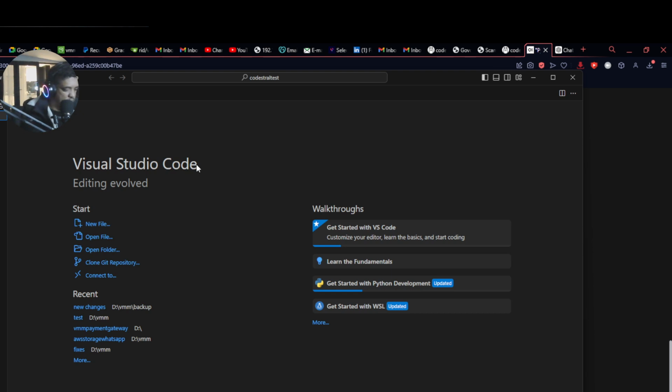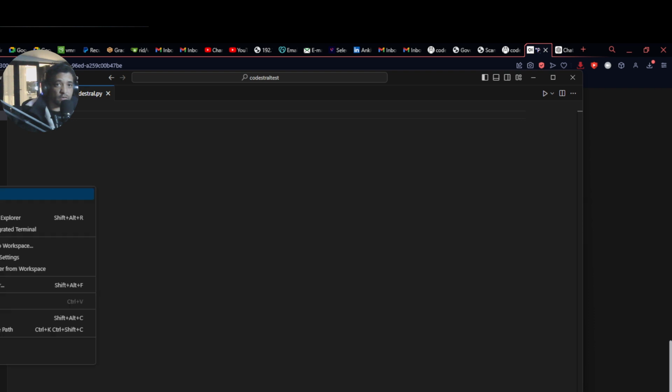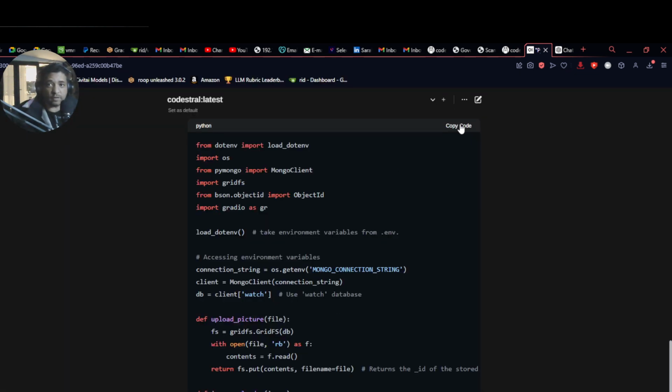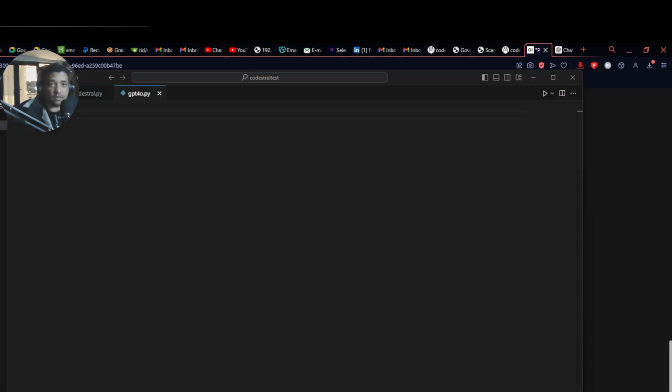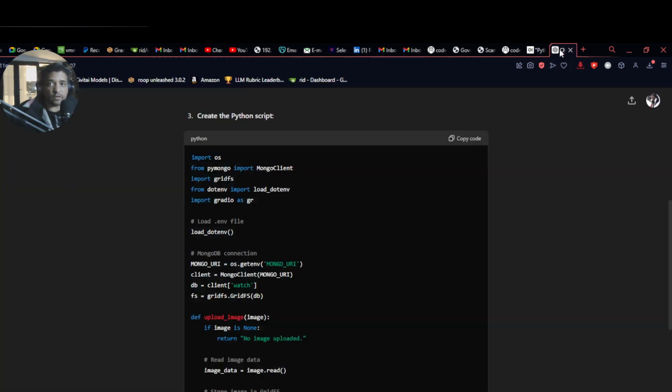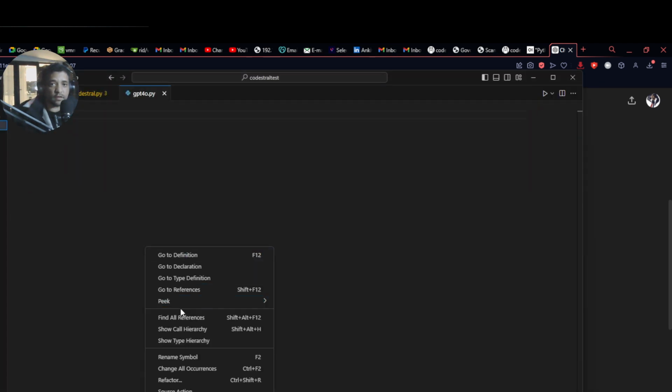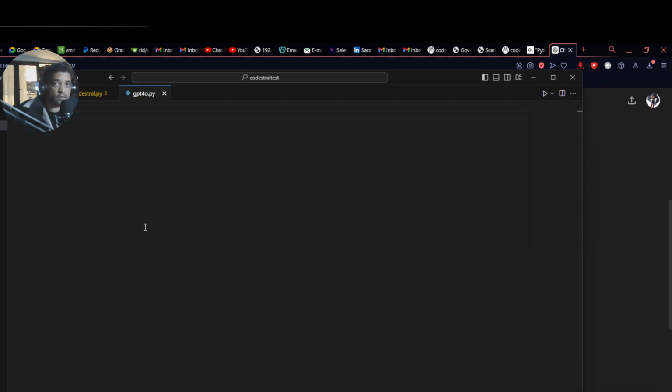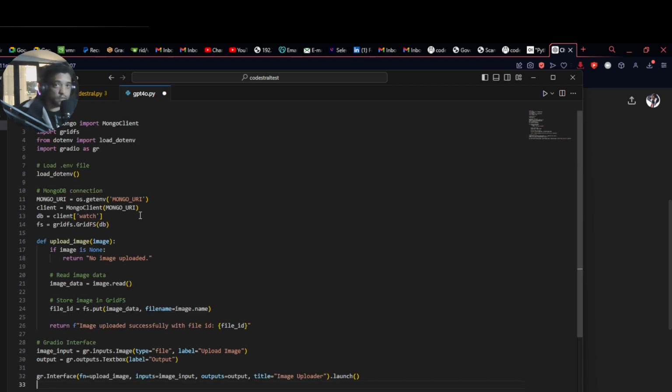We're going to call it codestral.py, and we are going to call this gpt4o.py. Cool. Let's copy Codestral's code into codestral.py. Right, no errors there. That's great stuff. And we're going to use GPT-4o's one as well. Let's paste it. Control V. There we go.